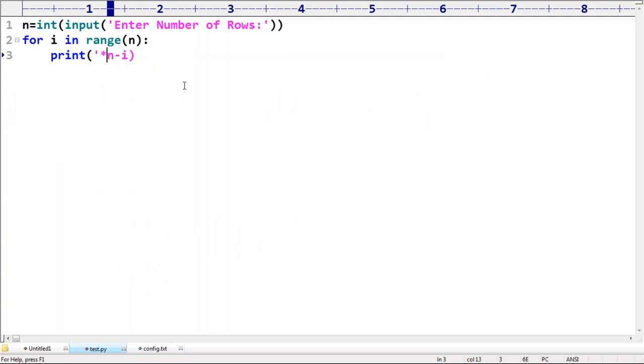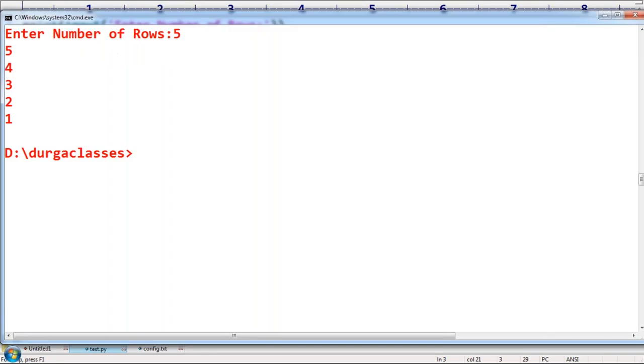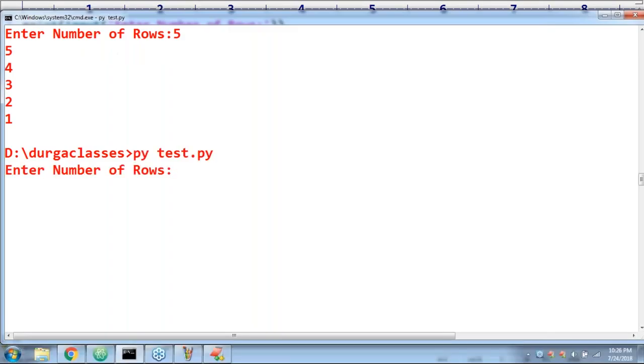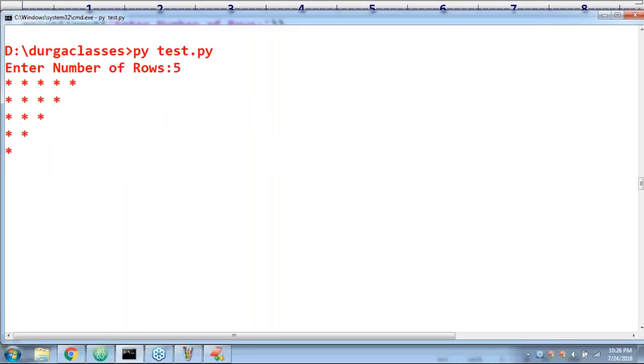Print star space into n minus i. My job is completed. Star space into n minus i. That's all. n minus i: first time 5, next time 4, next time 3, 2, 1. Print that many stars. Instead of printing the number, print that many stars. Enter number of rows was 5.